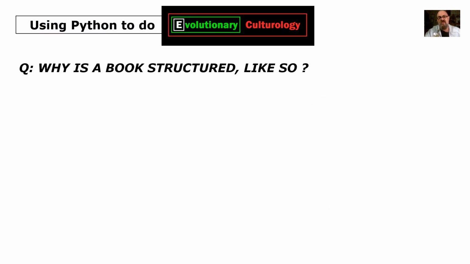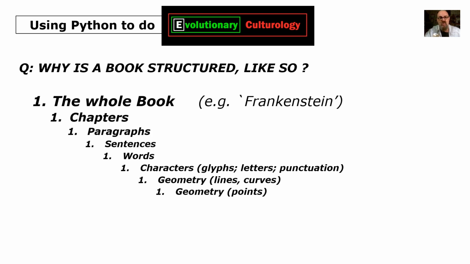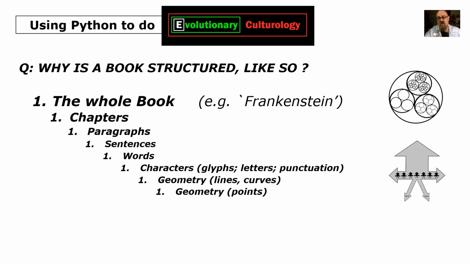And we could ask the question, why is a book structured like this? Why is there one whole book, and within that, chapters, within a chapter, paragraphs, within a paragraph, sentences, within sentences, words, within words, characters or glyphs or letters and punctuation. Within those, there's geometry, such as lines and curves as units, and within that, points. Well, because a book is structured as a fractal Holon parton and functions as a fractal Holon parton via the 3 laws.